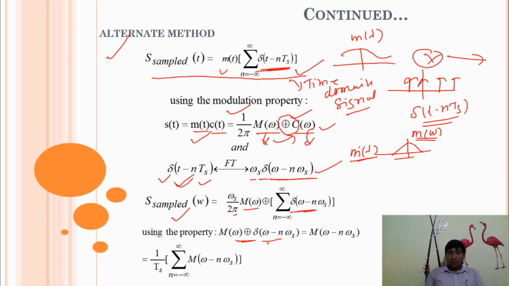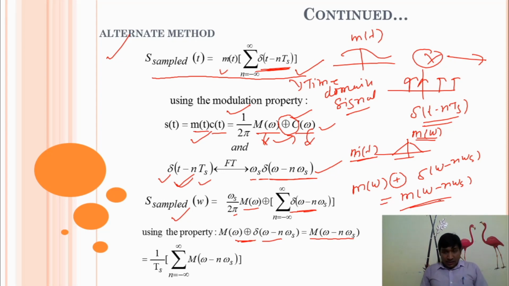With the help of the convolution property and the impulse signal property, the convolution of these two signals can be represented as this: the message signal convolving with delta of omega minus n omega s. So this whole expression is equal to M of omega minus n omega s.